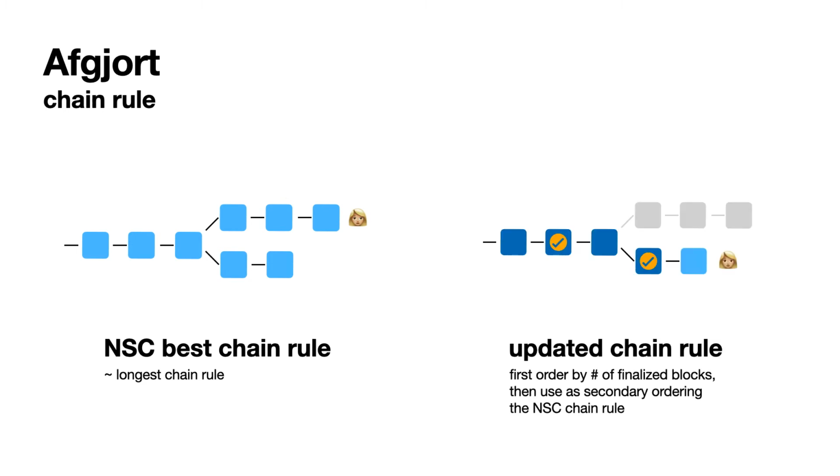And all we say is, well, we extend this in a lexicographic way, in the sense that first, to select the best chain, you count the number of finalized blocks. And then if you still have a tie, then you just use the existing longest chain rule there. And that gives you the updated chain rule. So it's the intuition that, of course, we want to prioritize chains which have more finalized blocks.